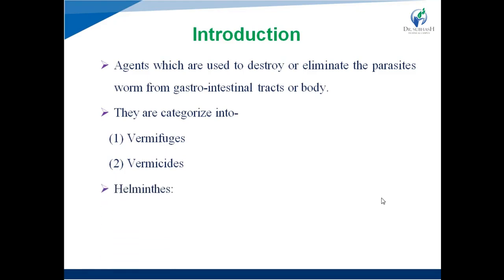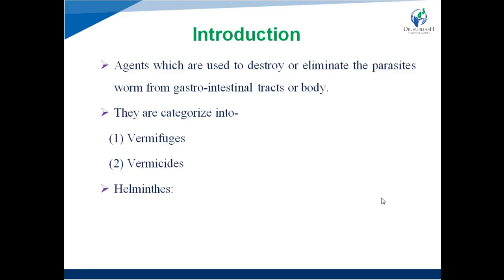Now, helminths. Helminths are nothing but parasitic worms. Parasitic worms are also known as helminths, right? And they are macroparasites that can be easily seen by the naked eye.